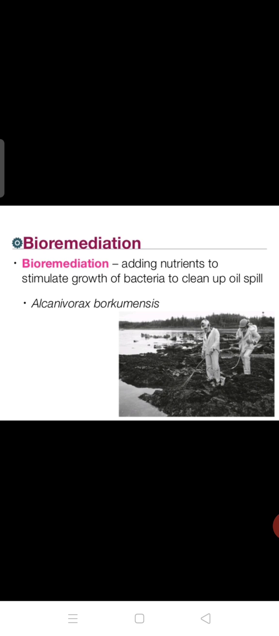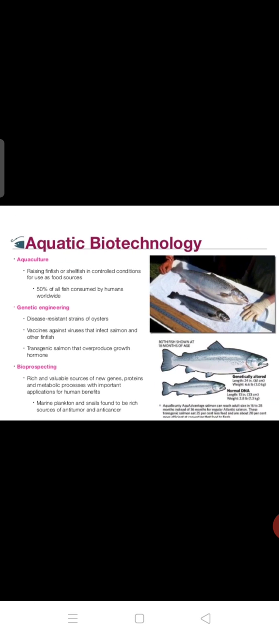Adding nutrients to stimulate growth of bacteria to clean up oil spills. So bacteria will play an important role to clean up all these oil spills. So just see the pictures of how they are cleaning here. For the cleaning purpose, bacteria are important. That bacteria can be produced with the help of biotechnology.